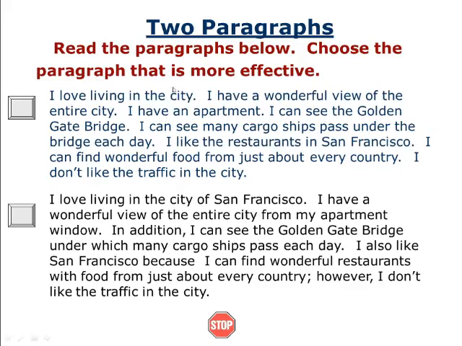This is the meaning here. But in the first paragraph, the person who is talking is only telling about this one, that he is getting a wonderful view. Only that he has said. But here he has added something more to that writing. In addition, I can see the Golden Gate Bridge under which many cargo ships pass each day.